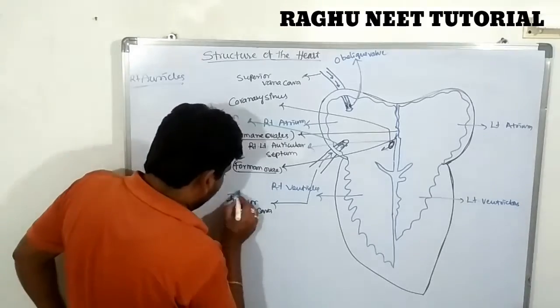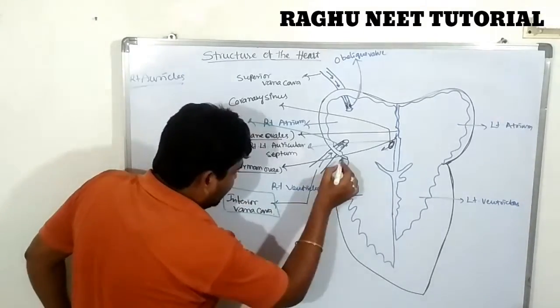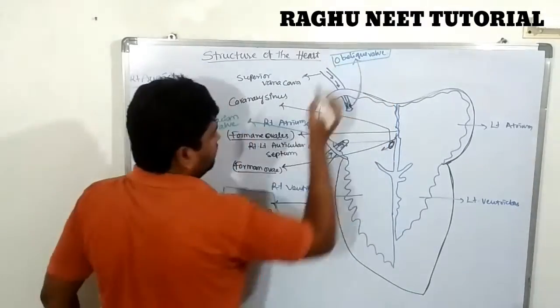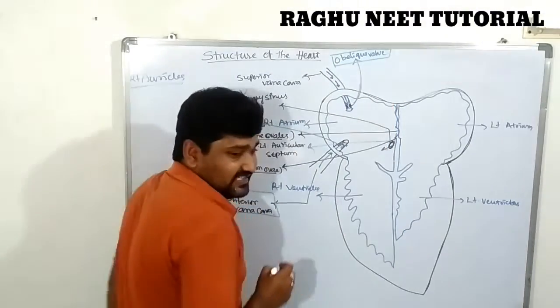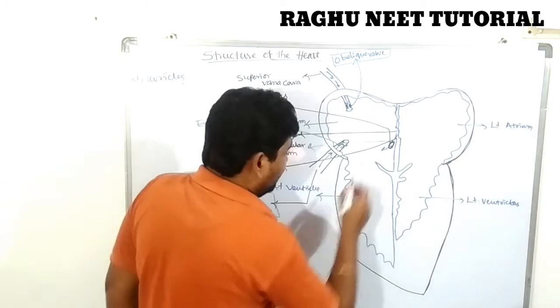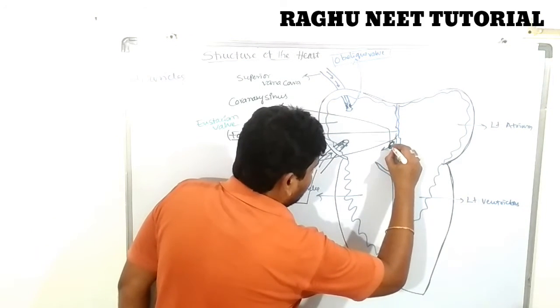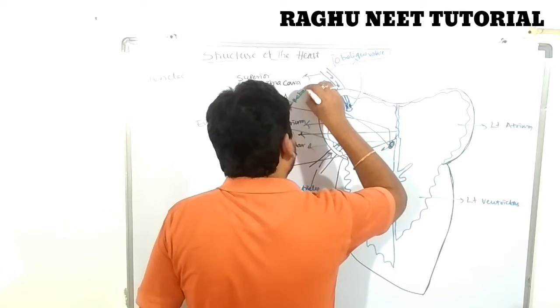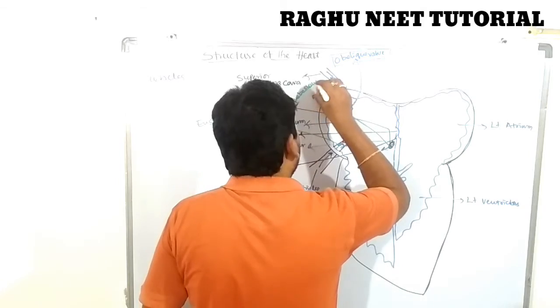The inferior vena cava contains the Eustachian valve. The superior vena cava contains the oblique valve. Next, the coronary sinus contains the Thebesian valve. Very, very important.